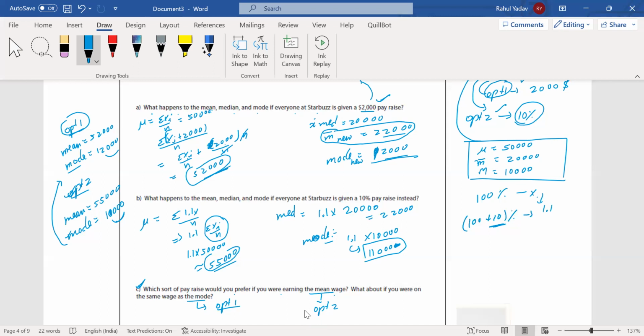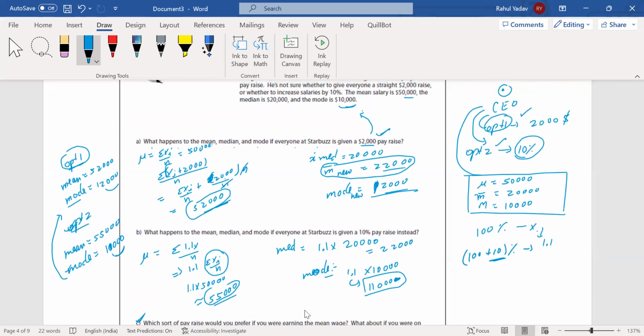Okay, so I hope this example was easy to understand, showing how things can be combined, how they can be compared, and how things generally affect the cases of averages. So that was all about our measure of central tendency. In this video lecture, we have read about mean, median and mode, and we have compared all these terms at once. I hope you got the basic idea regarding all the central tendencies. That's all about central tendency. Thank you.